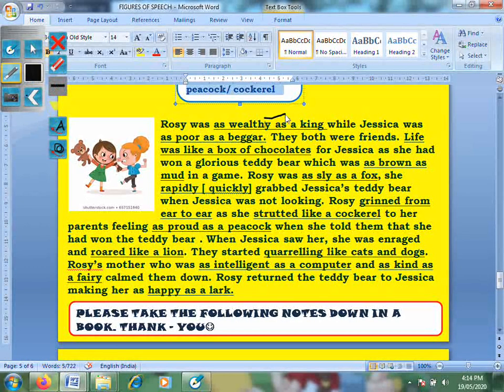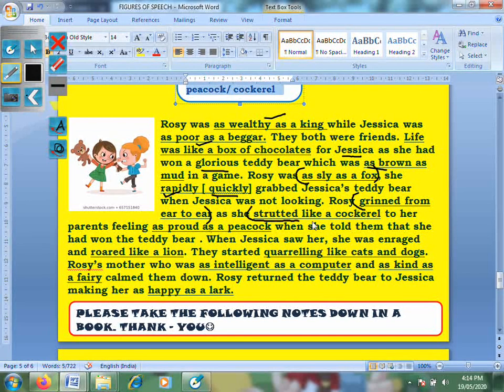Rosie was as wealthy as a king, while Jessica was as poor as a beggar. They both were friends. Life was like a box of chocolates for Jessica, as she won a glorious teddy bear which was as brown as mud in a game. Rosie was as sly as a fox. She rapidly, means quickly, grabbed Jessica's teddy bear when Jessica was not looking. Rosie grinned from ear to ear. Like, Rosie was really happy.